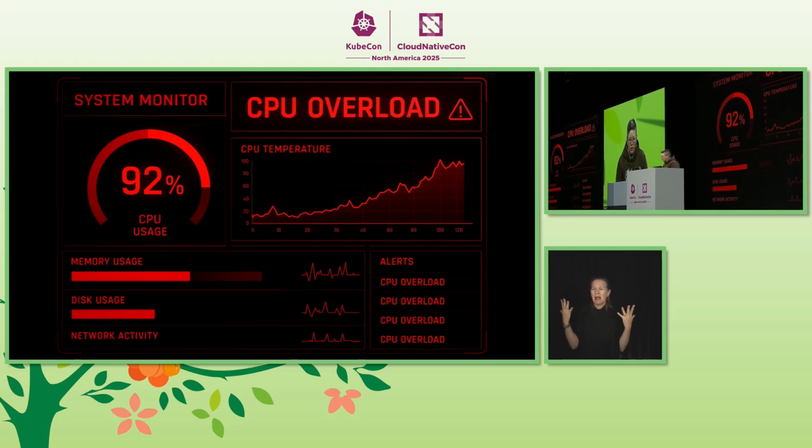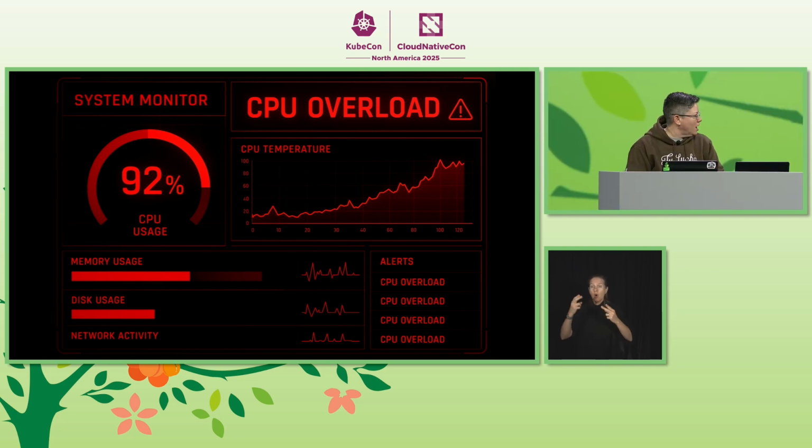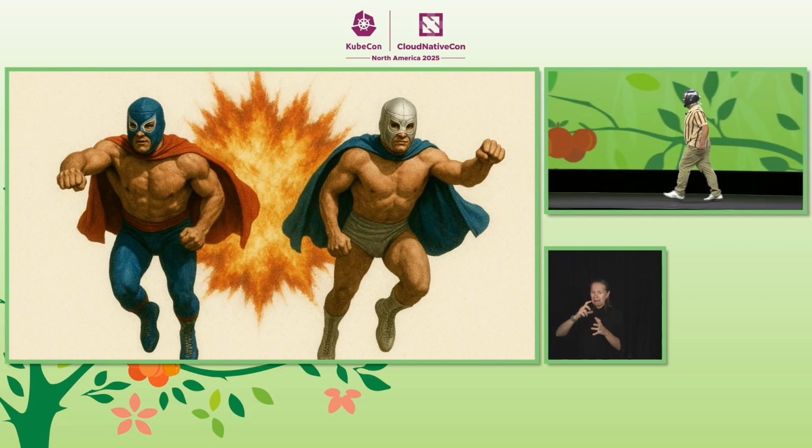Oh, crap. Okay, it seems like it's exfiltrating data. Oh no, I think it's mining crypto. But why? Where? This cluster is really hardened down. What's going on?